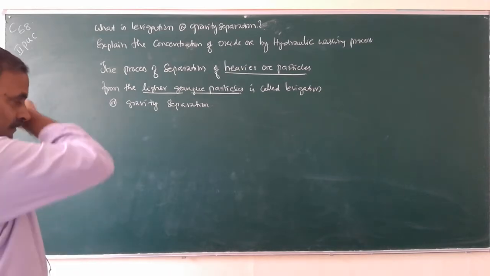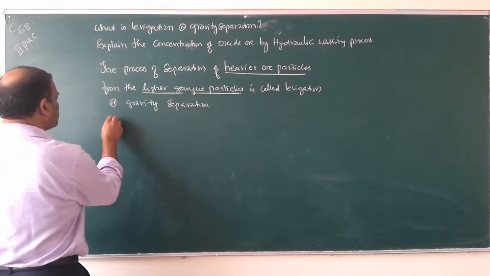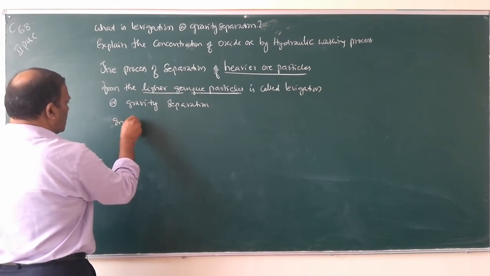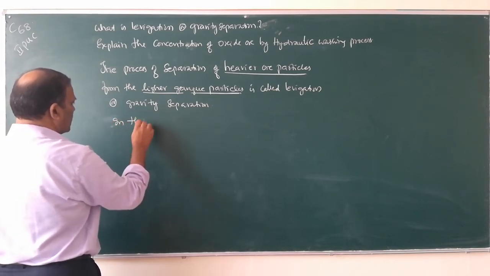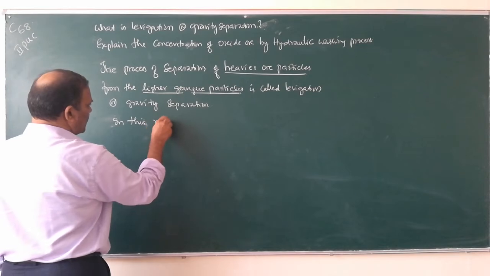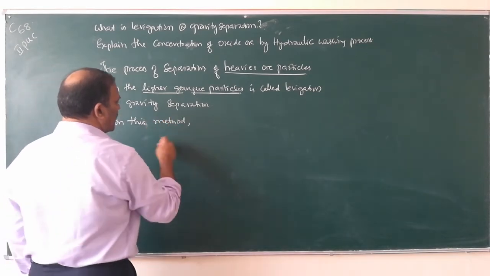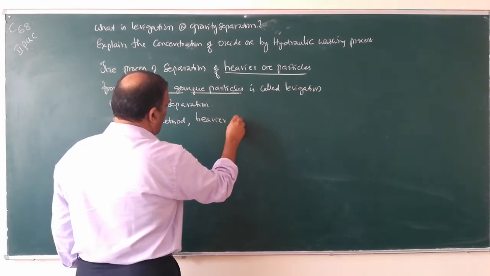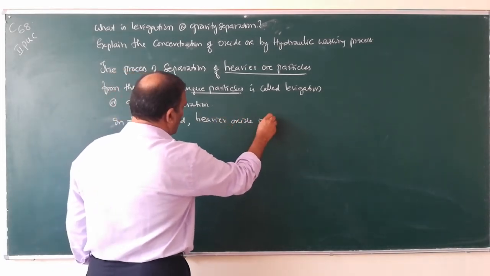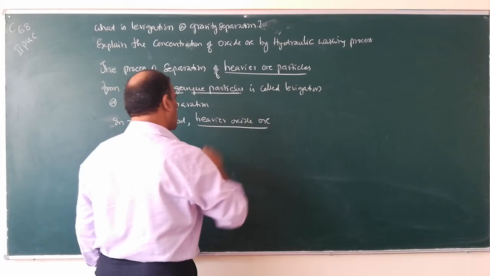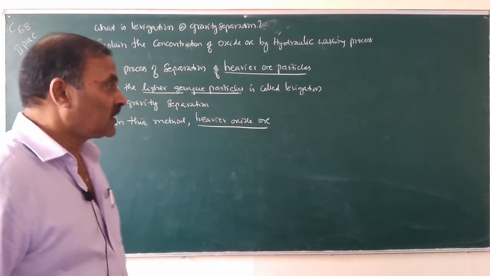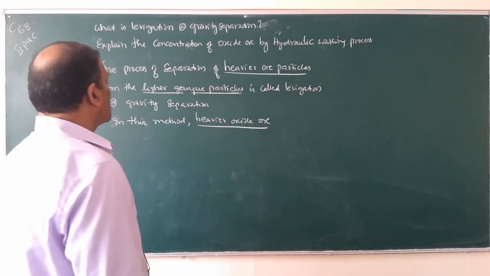So first up, in this method, heavier oxide ores, this is very important. By levitation method, what are the ores which are concentrated?